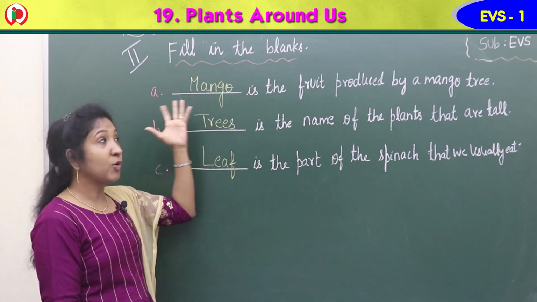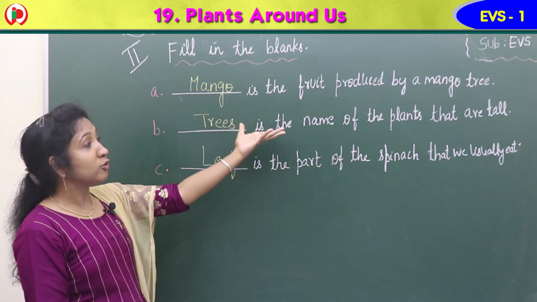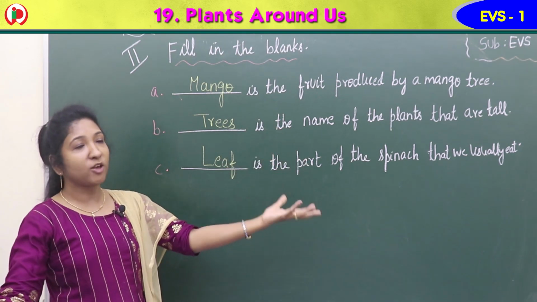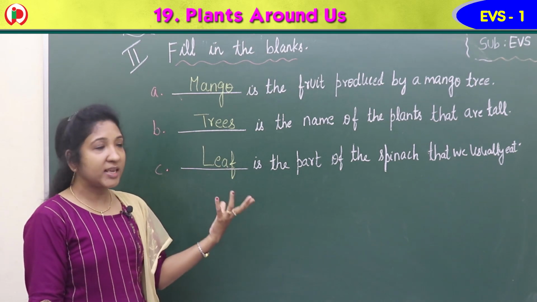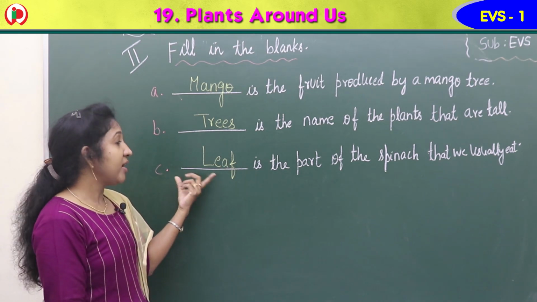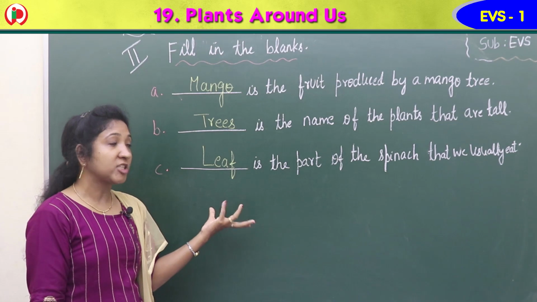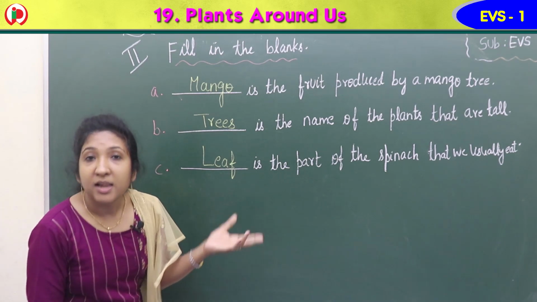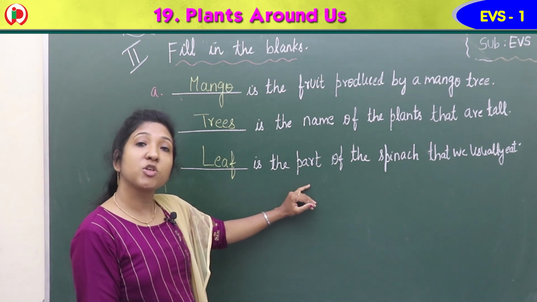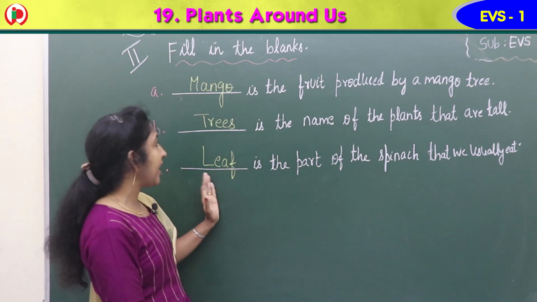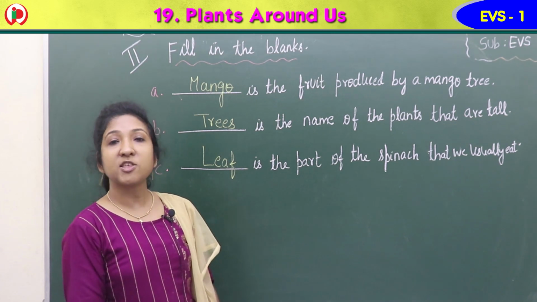First one, so easy one. Dash is the fruit produced by the mango tree. Mango. Dash is the name of the plants that are tall. Trees. Third one, dash is the part of the spinach that we usually eat. Leaf is the part of the spinach that we usually eat. L-E-A-F, leaf. Okay, children?